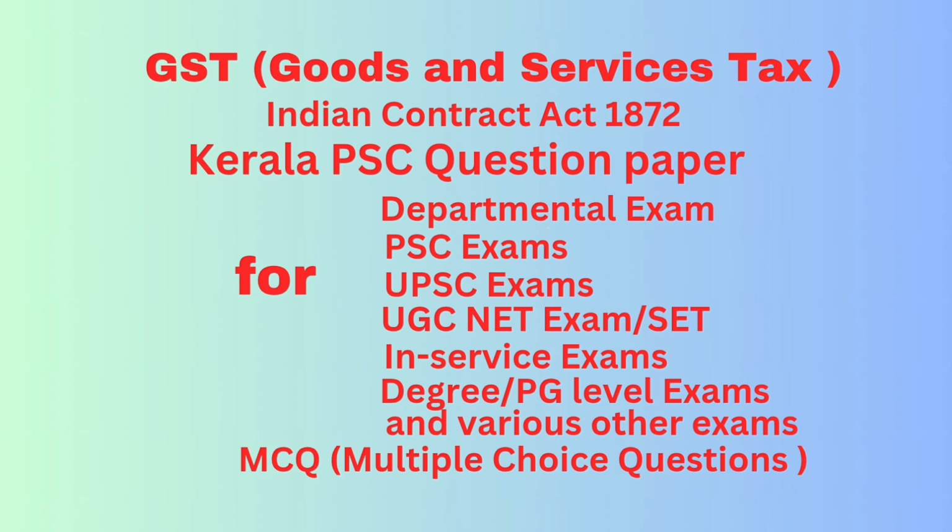Question number 23. What is the place of supply of services in case of services by way of admission to a culture, artistic, sporting, scientific, educational, entertainment event or amusement park or any other place and services ancillary thereto under section 12 subsection 6 of the Integrated GST Act 2017? Answer, where the event is actually held.